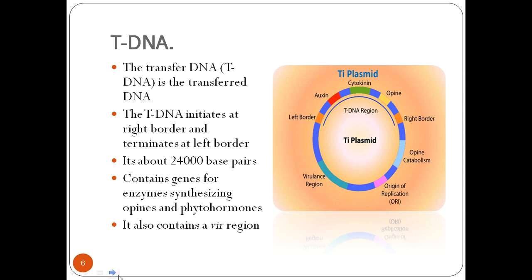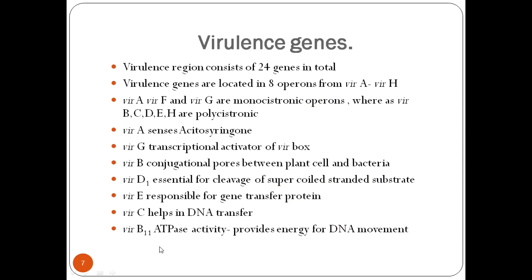Some of the virulence genes you can see are vir A, vir G, vir B, vir D, vir E, vir C, and vir B11.